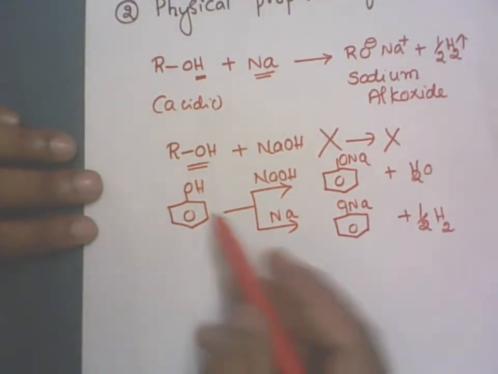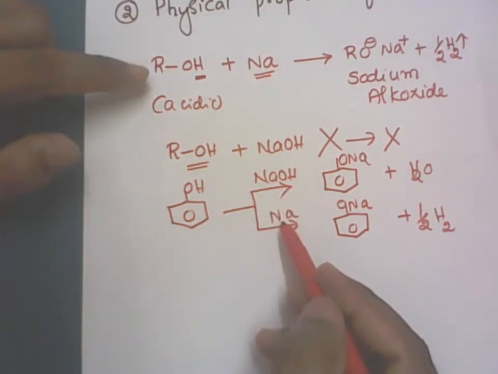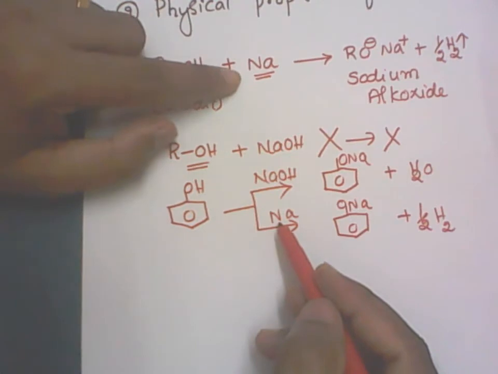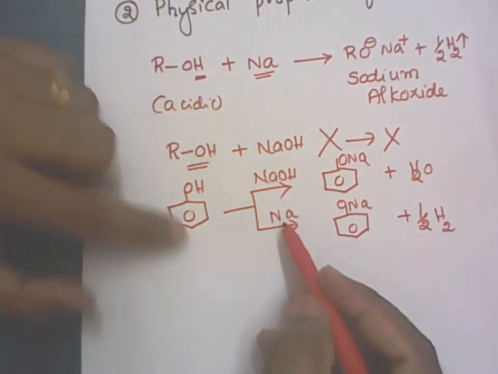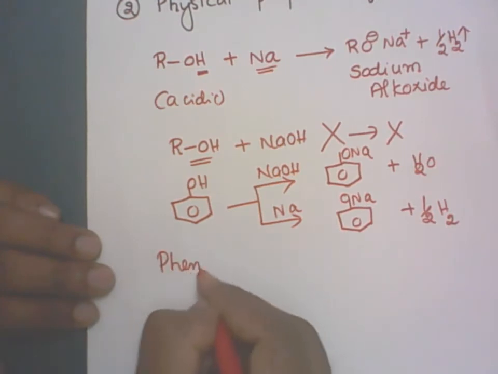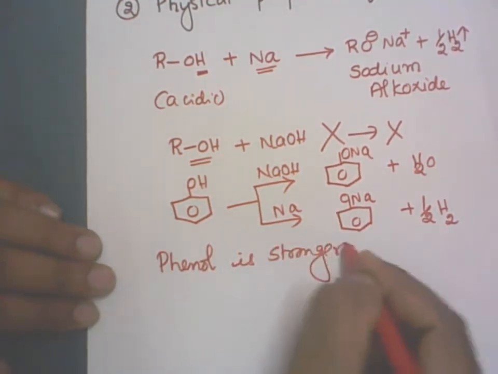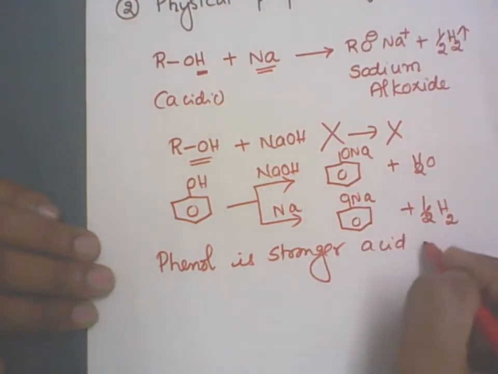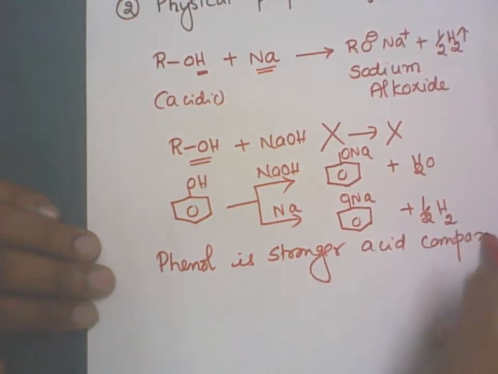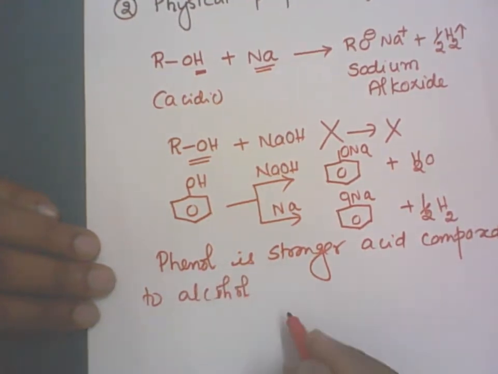Phenol can react with both sodium hydroxide as well as the sodium metal, but alcohol can react with only one, that is sodium metal, which means this reaction also indicates that phenol is a stronger acid compared to alcohol.